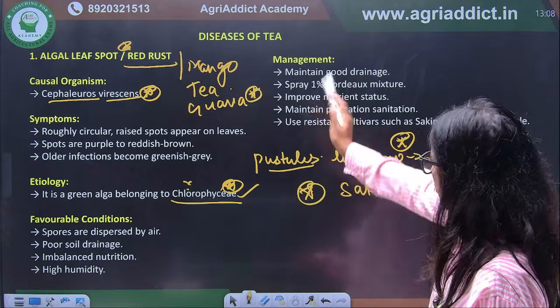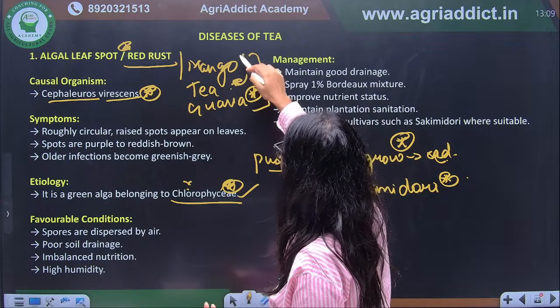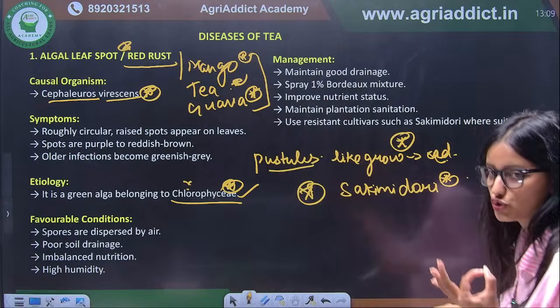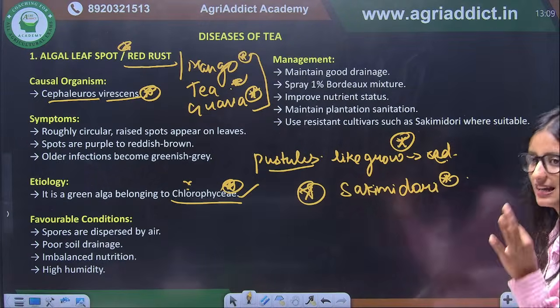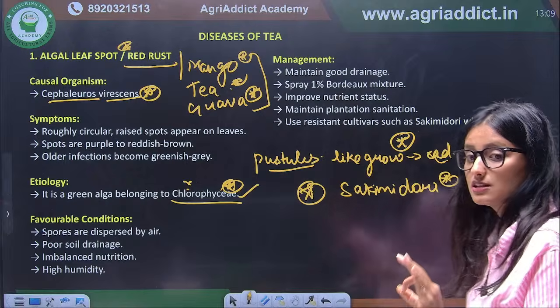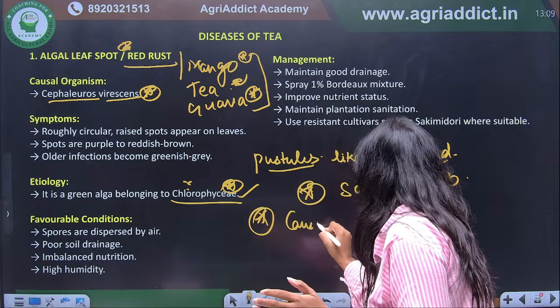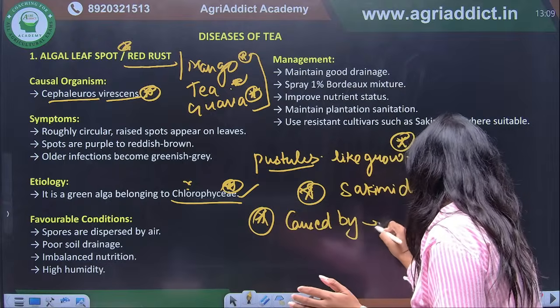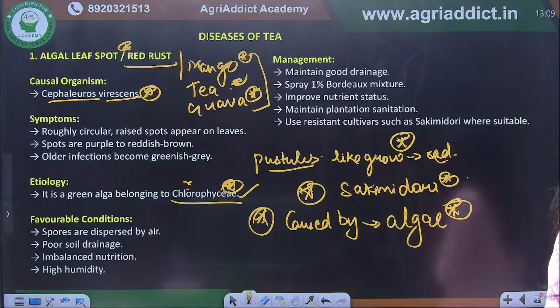These are the major crops in which it is present: mango, tea and guava. Pustule-like growth is there, which is red in color. That's why it is called red rust, and it is caused by algae. I'm writing it so that you will retain this: caused by algae. That is algal rust. Clear?